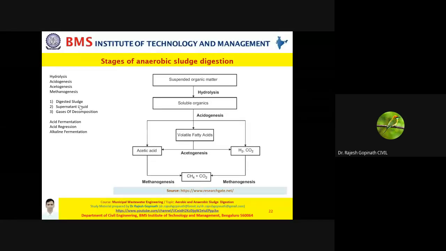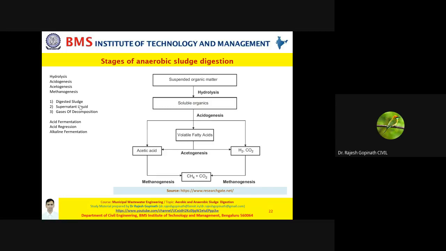Please understand, anaerobic digestion is more effective when compared to aerobic. Therefore, the proportion in which sludge is digested and supernatant liquid is produced will definitely change. If you're looking at this image, typically you have 3 steps: acid fermentation, acid regression, and alkaline fermentation.